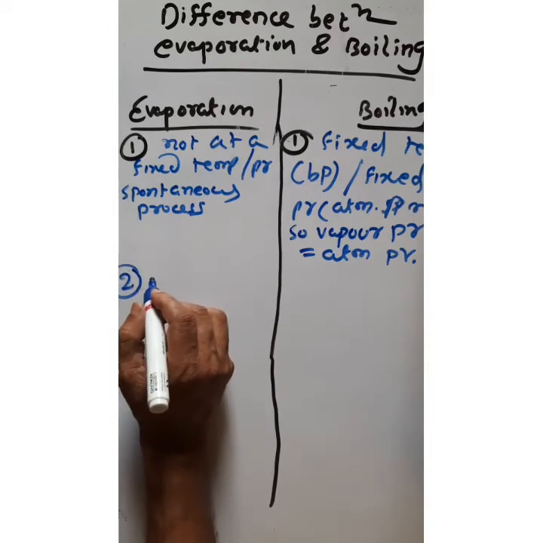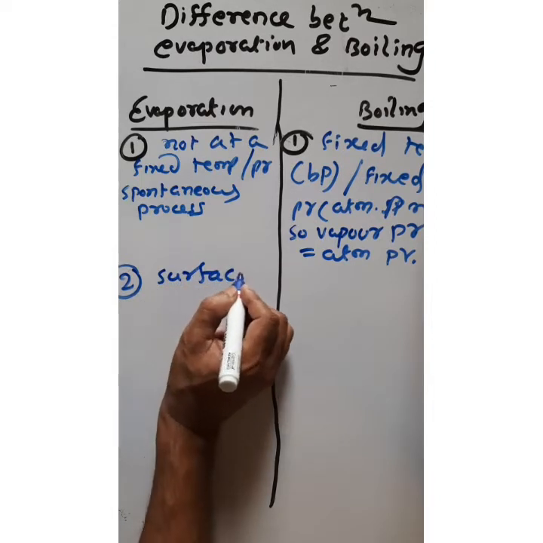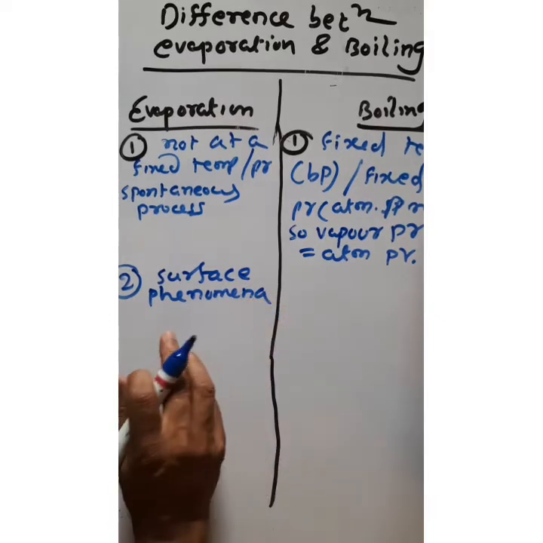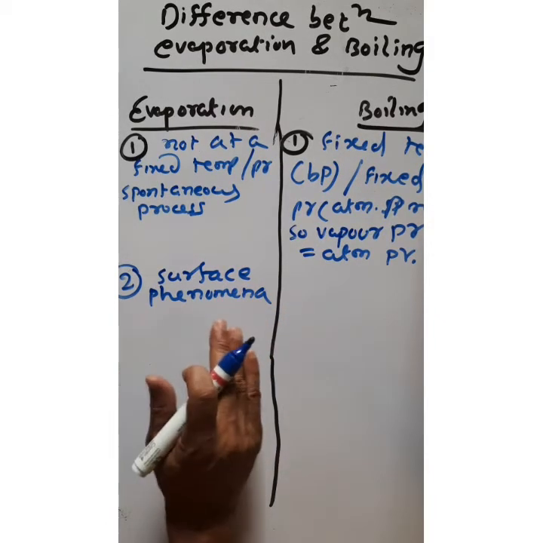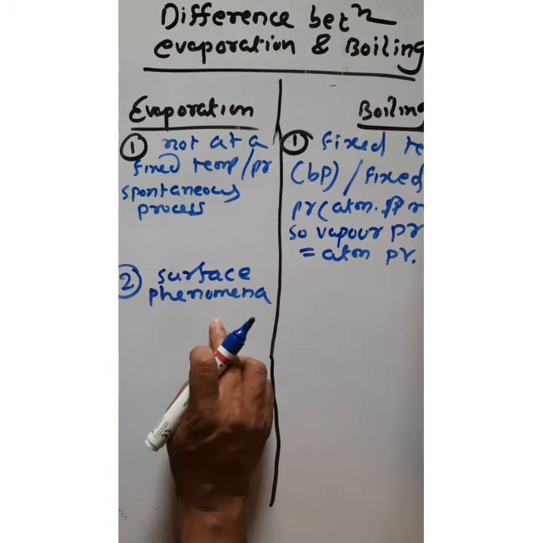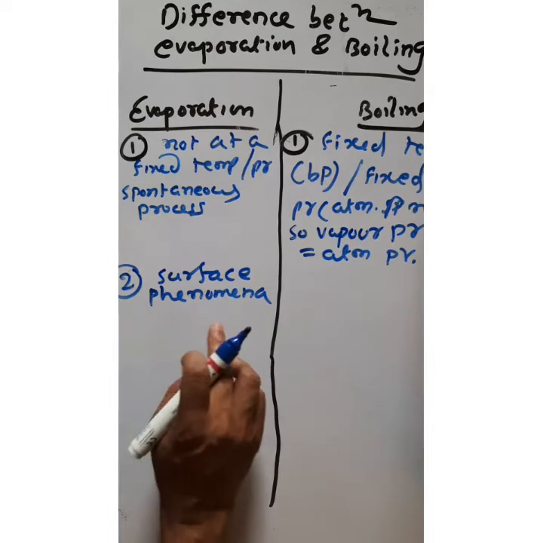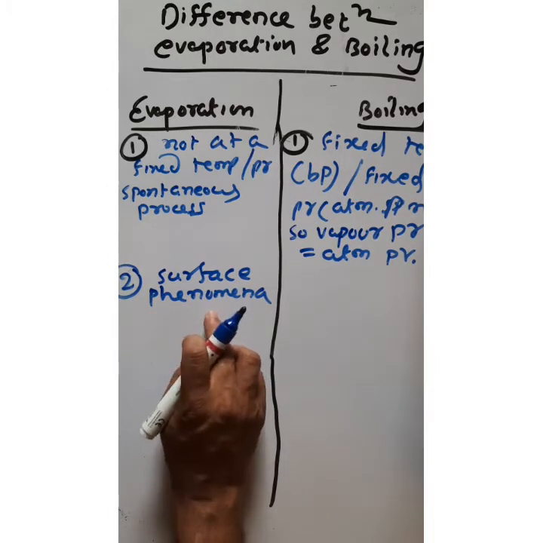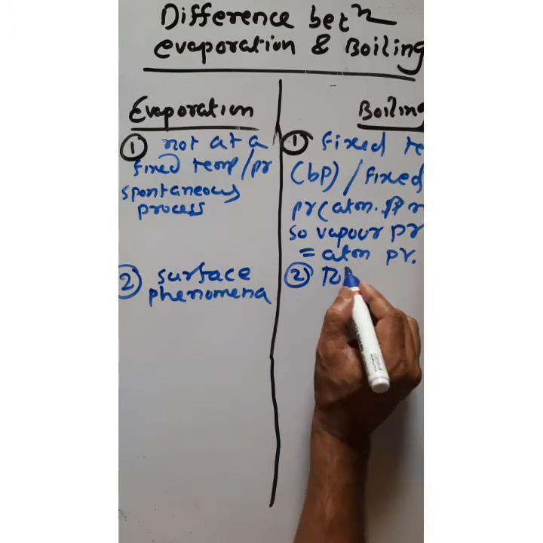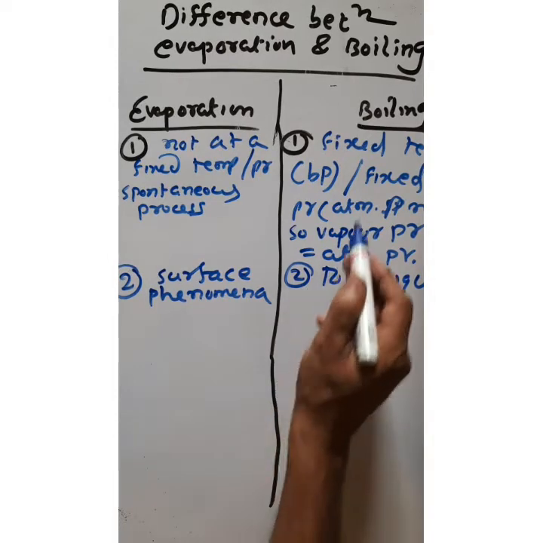Second point. Evaporation is a surface phenomenon because only the liquid particles which are on the surface take part in the process of evaporation. The evaporation process is carried out by surface particles only. But in case of boiling, the total liquid takes part during the process.